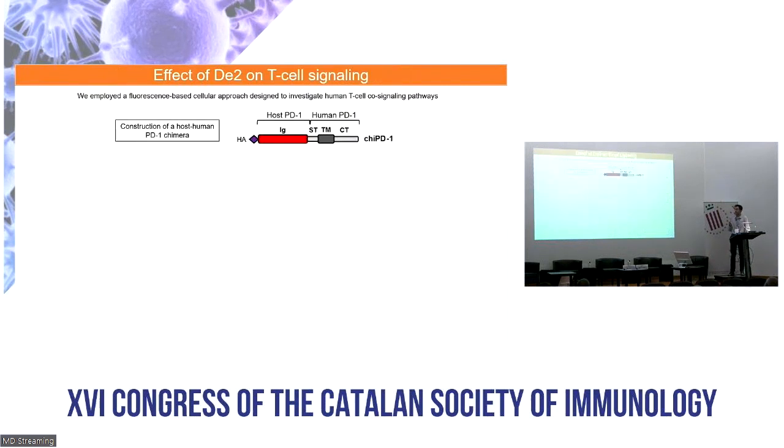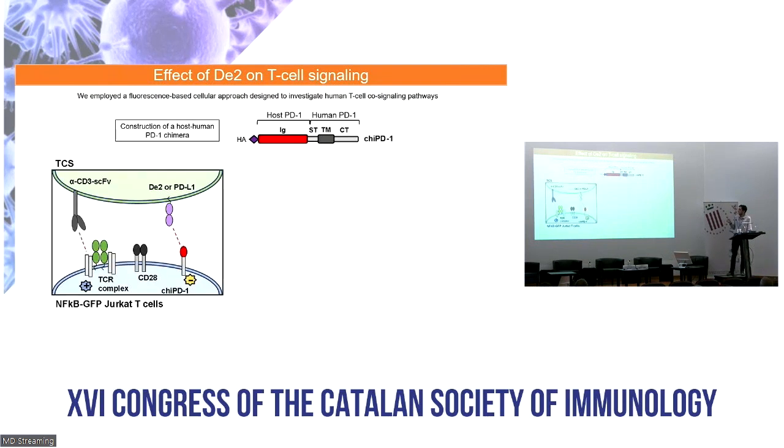Then we asked whether D2 could impair T-cell signaling via PD-1 engagement. To this end, we used a fluorescence-based cellular approach designed to investigate human T-cell co-signaling pathways. First of all, since D2 does not interact with human PD-1, we constructed a chimeric molecule formed by the Ig domain of host PD-1 and the transmembrane region and cytoplasmic tail of the human PD-1.